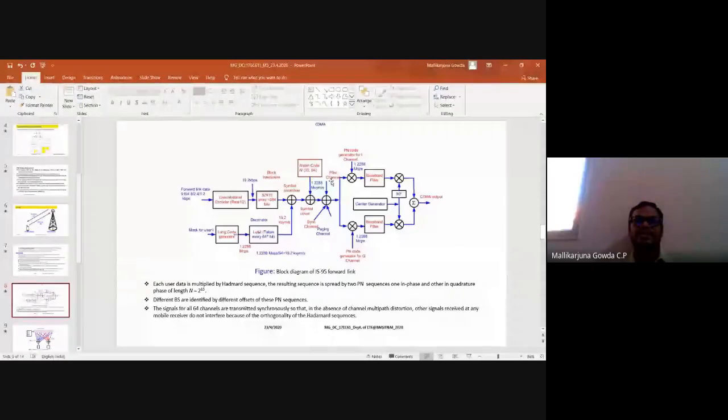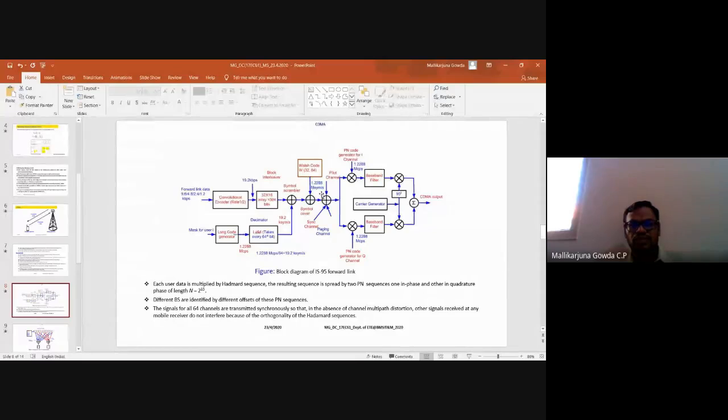The next channel is the synchronization channel, which is used for time synchronization. And the next is the paging channel. So these 3 channels out of 64 are used as control channels. The remaining 61 will be allotted to the users. So every base station can accommodate about 60 users.